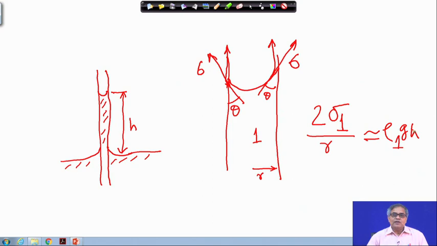So, two things are very important: the surface tension sigma should be high to get a higher value of h, and rho and r should be small. As the name capillary suggests, in a small tube we can see an appreciable amount of liquid rise. So, that is what takes place.